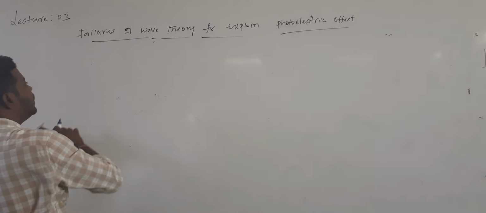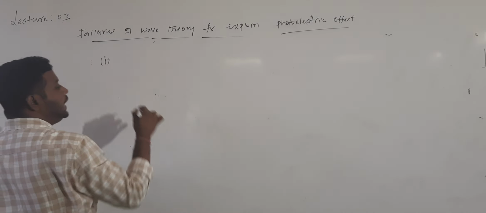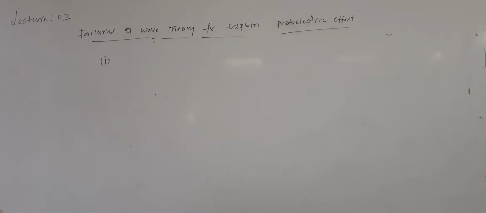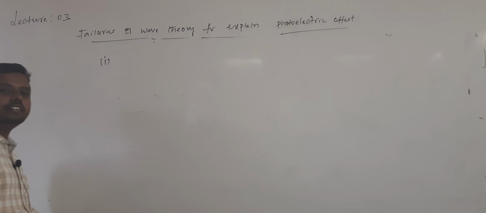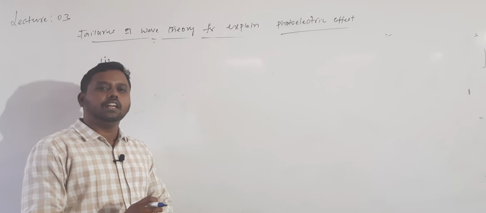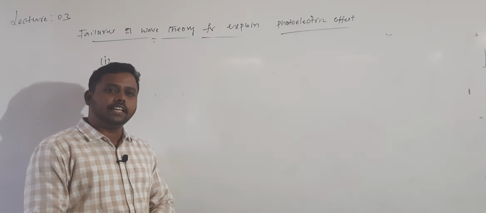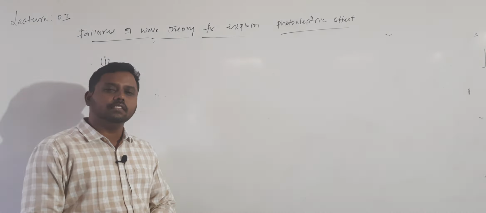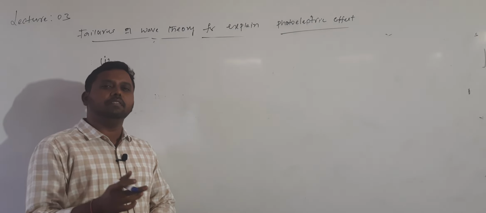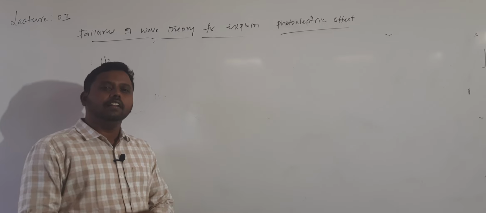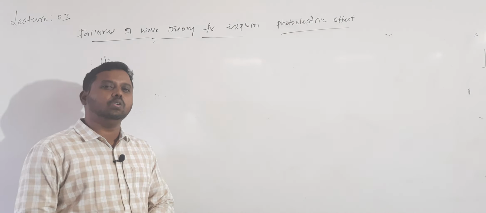The first one is, according to wave theory, when light is incident on a metal surface and distributed uniformly, energy will be transferred to all the electrons on the surface, then electrons are ejected out. So according to wave theory, the photoelectric effect is not an instantaneous effect, but practically it is an instantaneous effect. The second point is, according to wave theory there is no certain minimum frequency required to eject the electron, but practically there is a certain minimum frequency required to eject the electron.